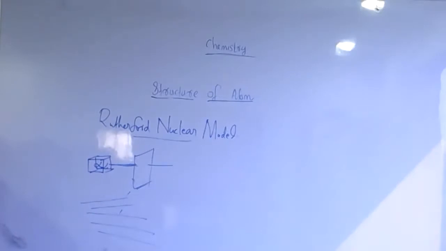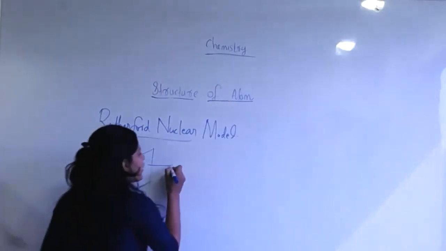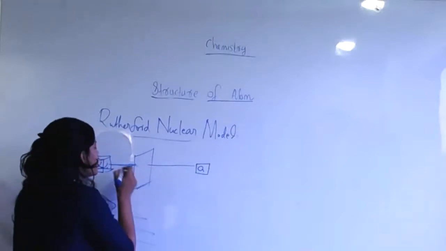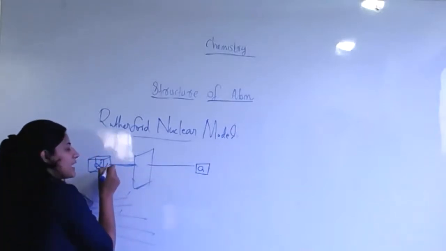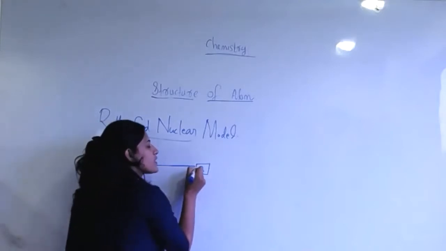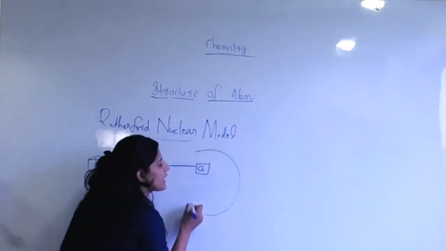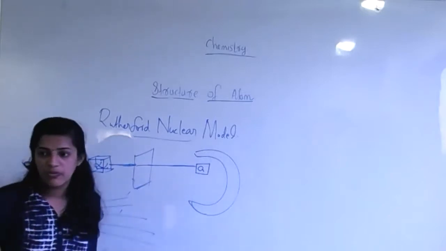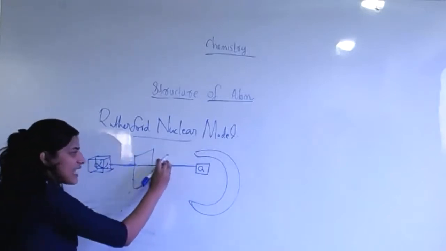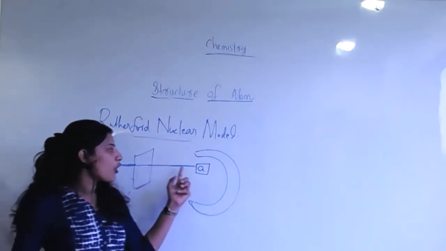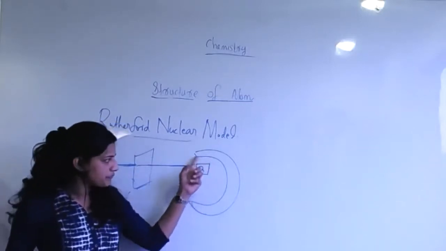With the help of that, these particles will strike a gold foil. This is the gold foil. The alpha particles come from the source, enter the screen, and move towards the gold foil. Then what observations will happen? This is our question. What are the observations in it? The alpha particles move from this screen and collide with the gold foil.